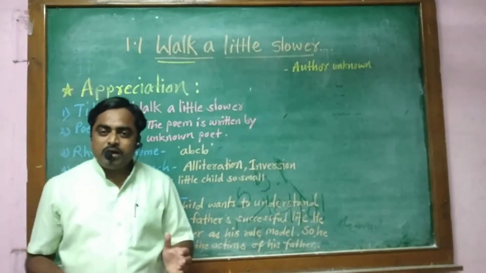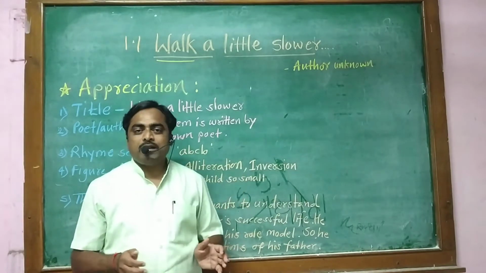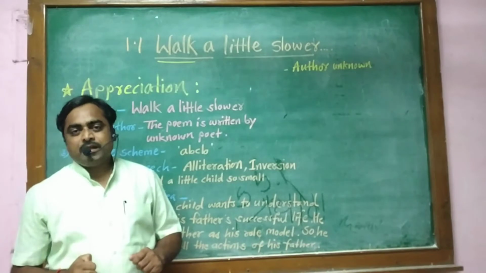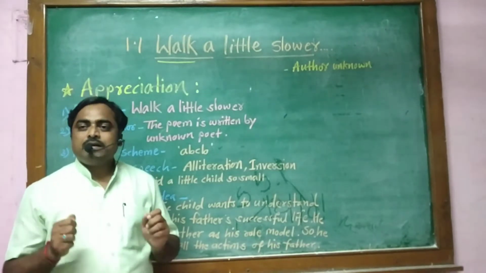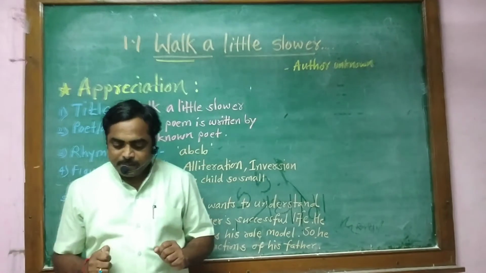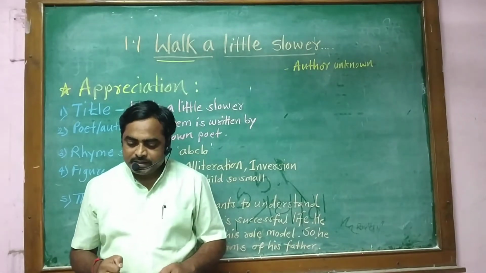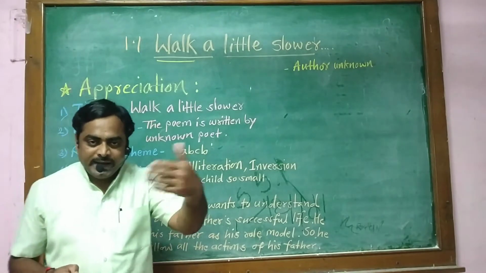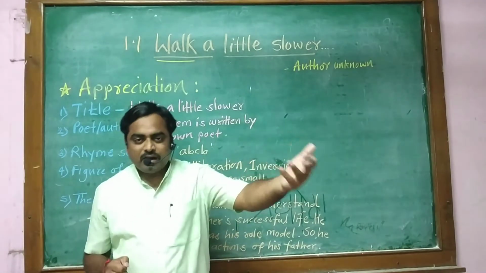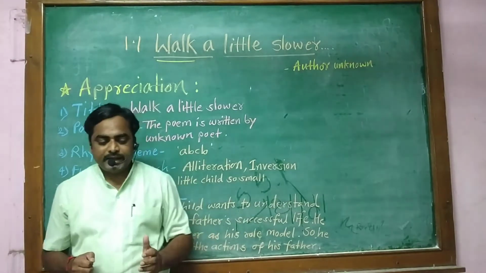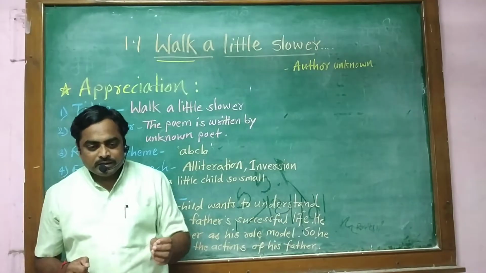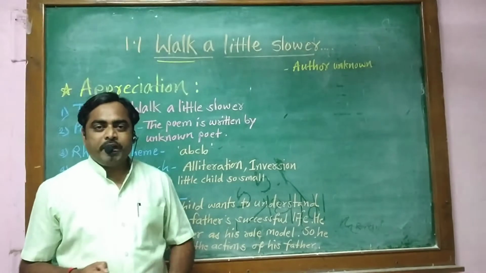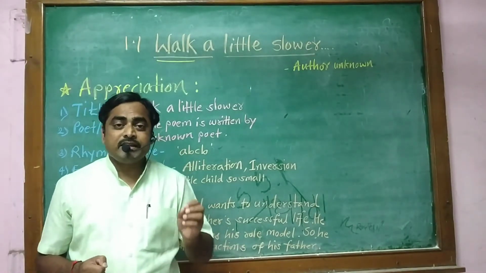Why is he saying so? Because the child is too small to understand all the actions of his father. So he requests his father, "Please walk slowly. So walk a little slower, Daddy, for you are leading me." The father is walking ahead and the child is following. That means here the father is a leader, and the child in this poem considers his father as a leader also.